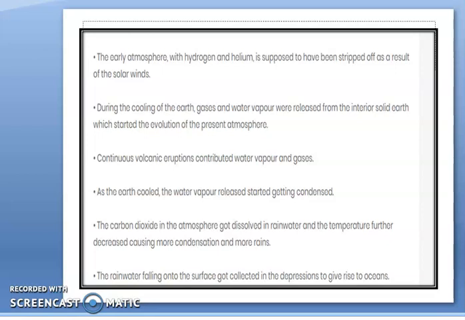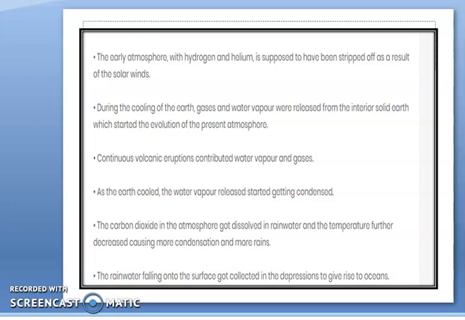Basically, if I sum up, there were three stages of the formation of the atmosphere. The first stage was known as the loss of the primordial atmosphere. The primordial atmosphere was made up of hydrogen and helium gas. Due to the solar wind, this hydrogen and helium gas was stripped off from the Earth's surface.